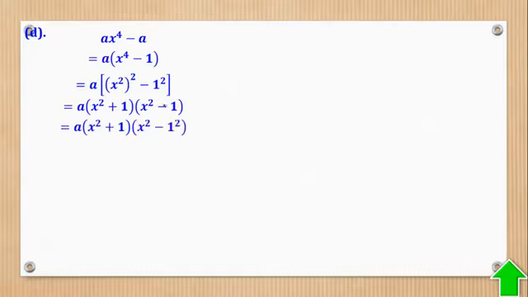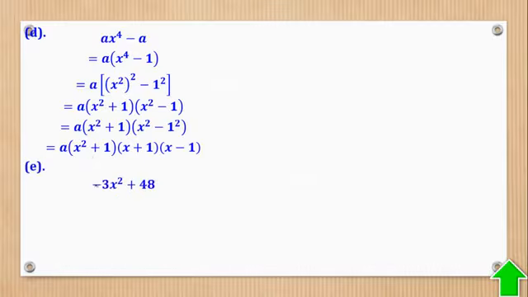But still this one, you will still have a square here. So again, write this as 1 squared to still get the difference and sum. So sum of x and 1, difference of x and 1. Now there we have finished, because we already saw that the sum of two squares does not factorize.